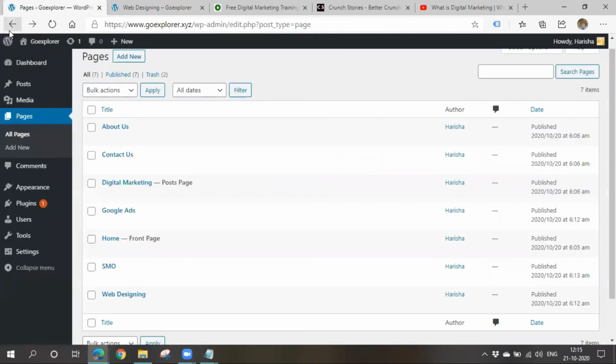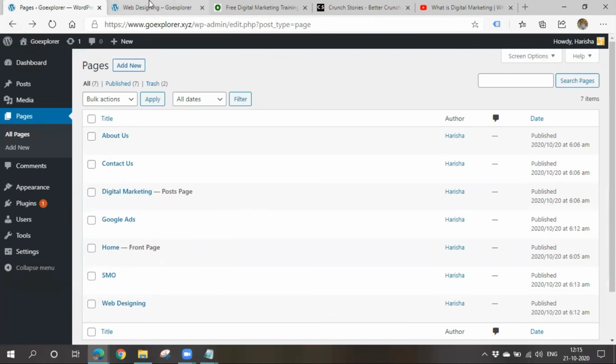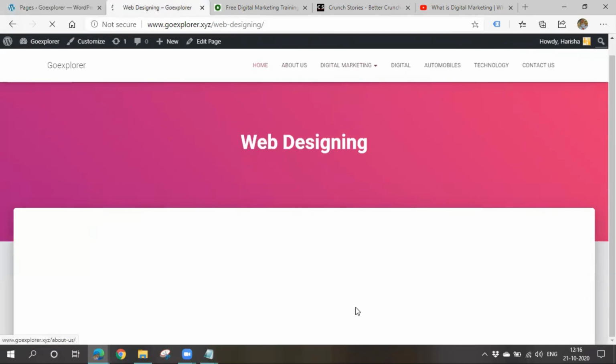This is how we can create post categories. We can make a particular page as a blog page or blog post page. We can also assign a particular post to a specific category. We can add some widgets to our website also. Okay, that's about today's class.